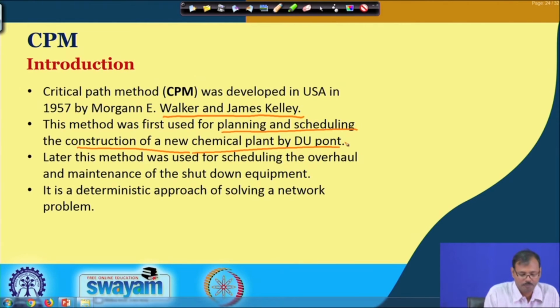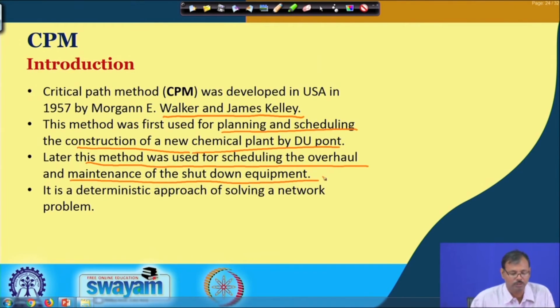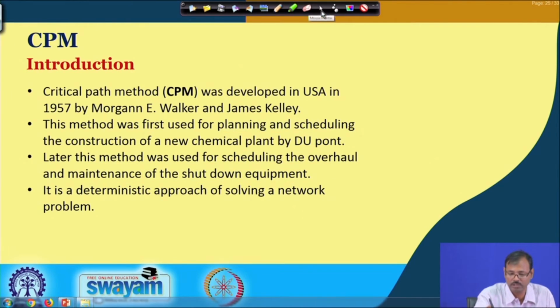Later this method was used for scheduling of overhauling, maintenance and shutdown of equipment, and nowadays the critical path method is used for almost all manufacturing units for their maintenance and construction. This is a very common method. We will learn these methods later on.